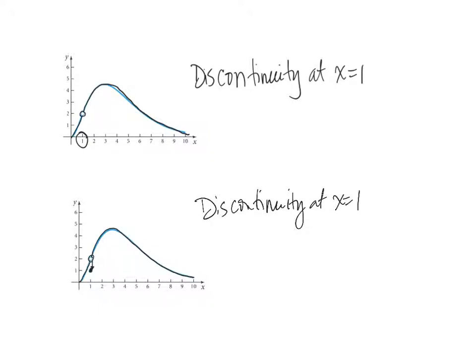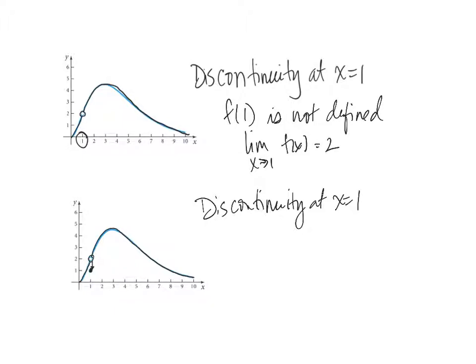So in the first graph, we have a discontinuity at x equals 1. f of 1 is not defined. I can't say f of 1 equals some number. There's a hole in the graph there, so f of 1 is not defined there. But the limit does exist. And in fact, it is 2, right? So we approach from the left, we approach from the right. The limit is 2.